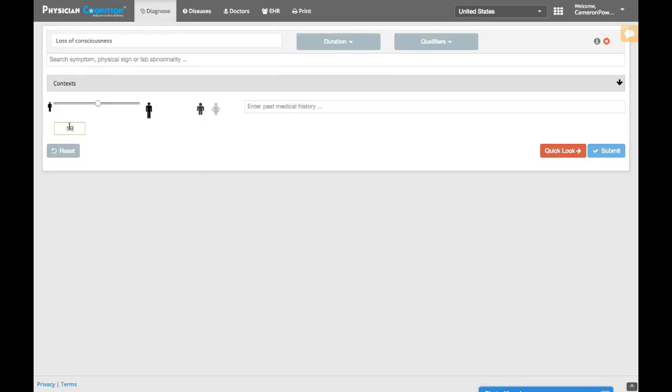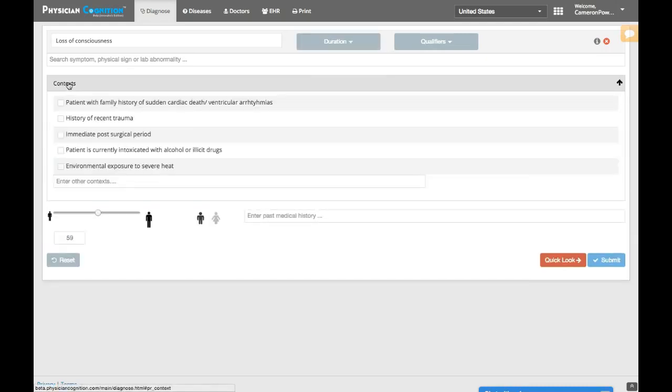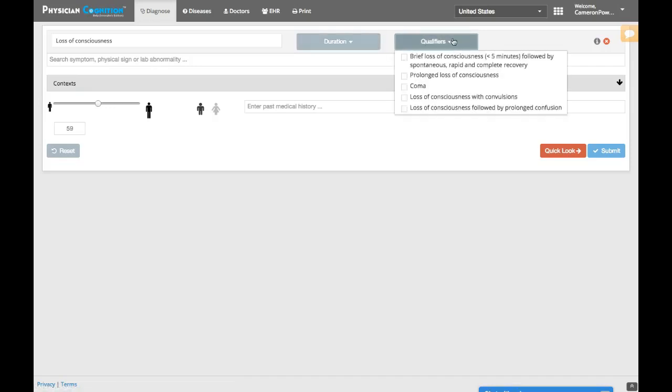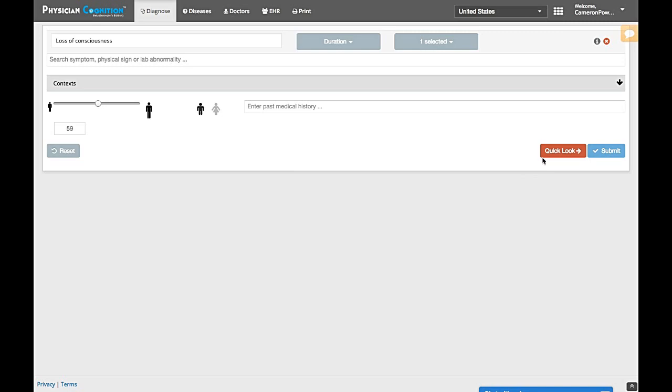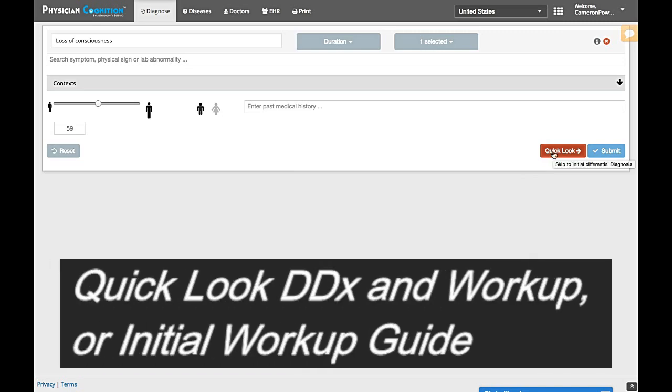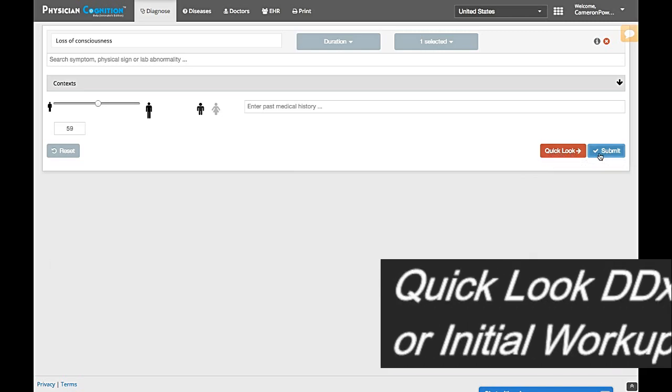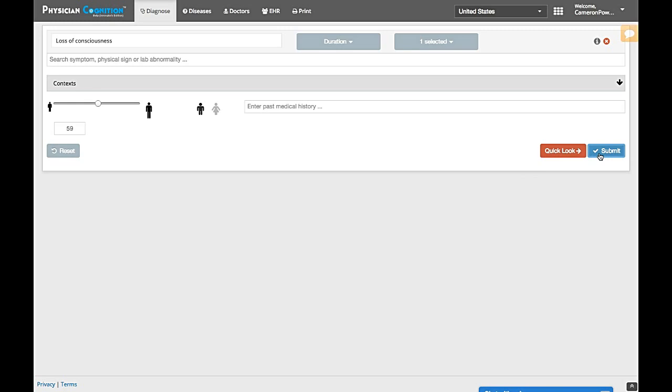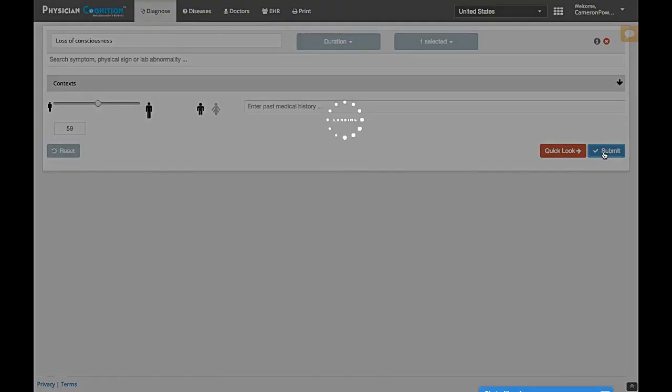Let's say the patient is 59 years old and male. You can choose duration. You can choose context, as well as various qualifiers. In this case, we'll choose one qualifier. At this point, you have the option of taking either a quick look for an initial differential diagnosis, or you can submit the above information to get the initial workup guide. We'll go ahead and do that for now.